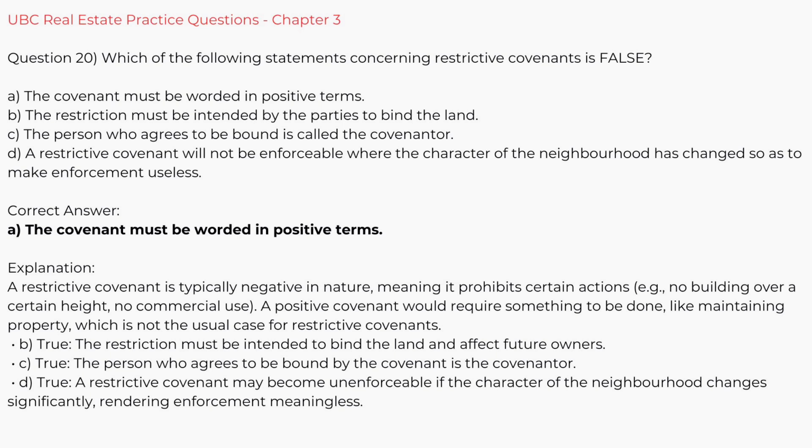B. True. The restriction must be intended to bind the land and affect future owners. C. True. The person who agrees to be bound by the covenant is the covenantor. D. True. A restrictive covenant may become unenforceable if the character of the neighborhood changes significantly, rendering enforcement meaningless.